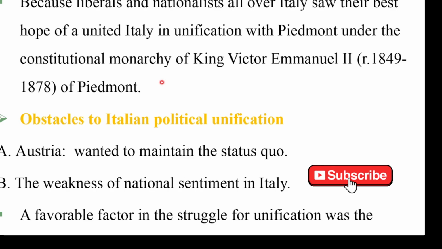Italy was disintegrated before unification. So now let us look at obstacles to Italian unification, especially obstacles to Italian political unification. Before Italian unification, we have two important foreign powers. These were Austria and France. Austria was the first obstacle to Italian unification. In this case, Austria wanted to maintain the status quo, that means her interest in Italy.